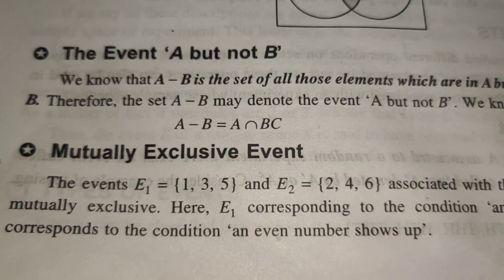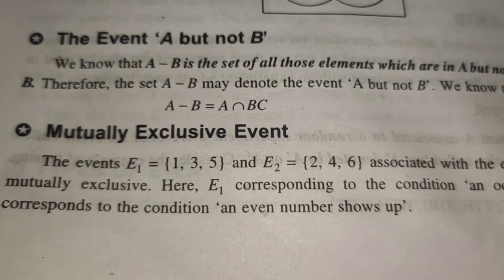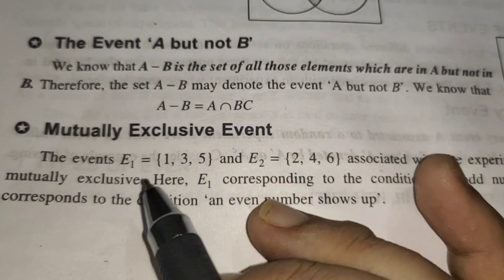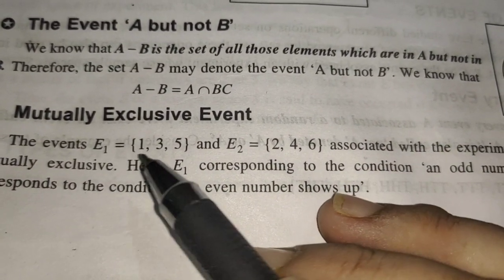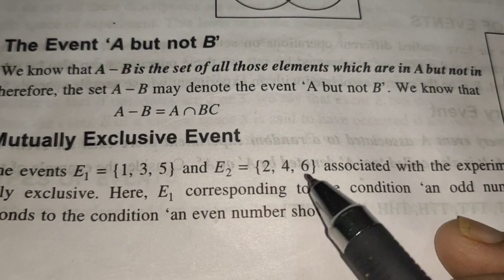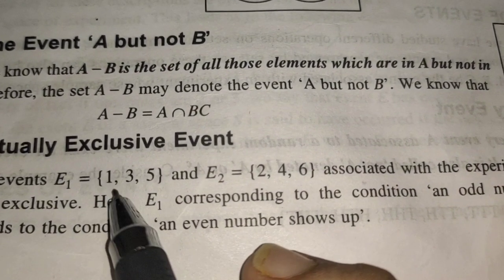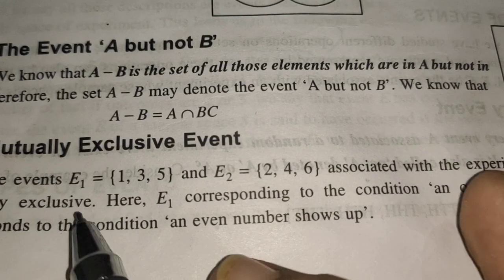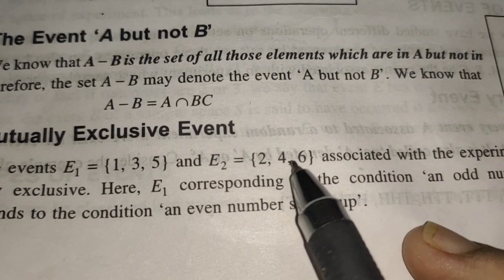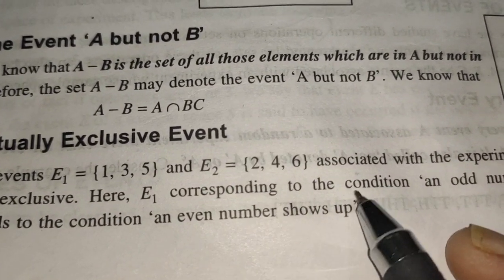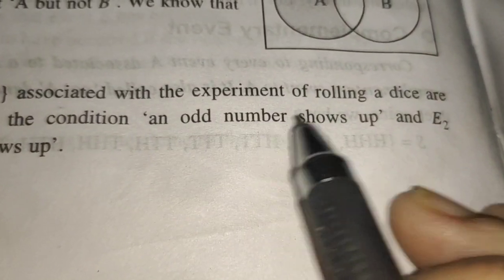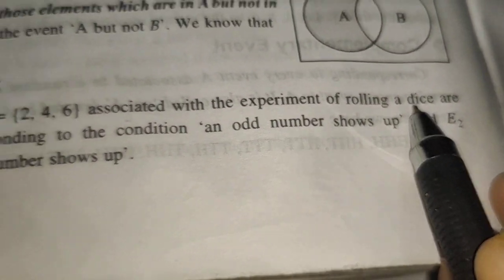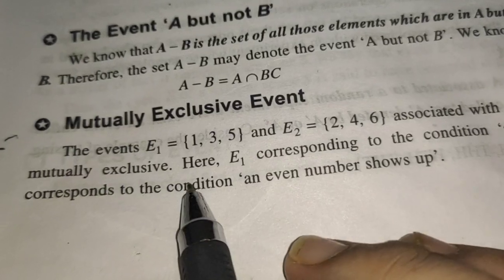Same thing will happen. Now after that, the most important term is mutually exclusive events. Now you see, let us consider 2 events. E1 is 1, 3, 5 and E2 is 2, 4, 6. You can understand these 1, 3, 5, 2, 4, 6 are actually taken from the different faces of a dice. So associated with an experiment of rolling a dice, they are mutually exclusive. Why?